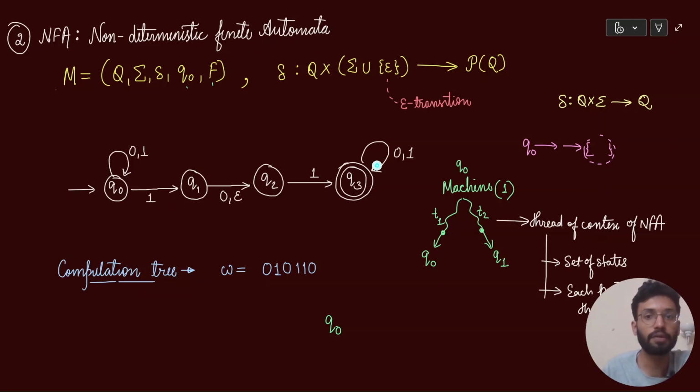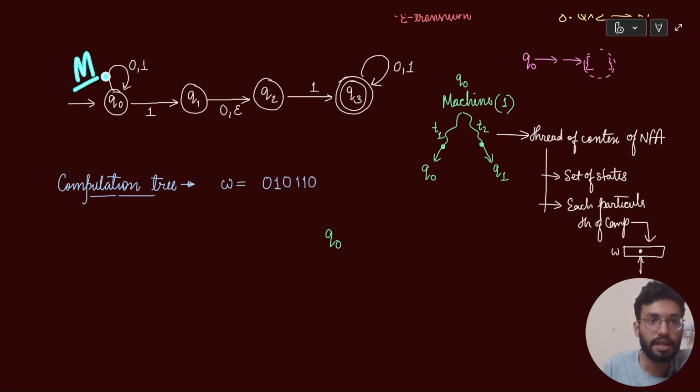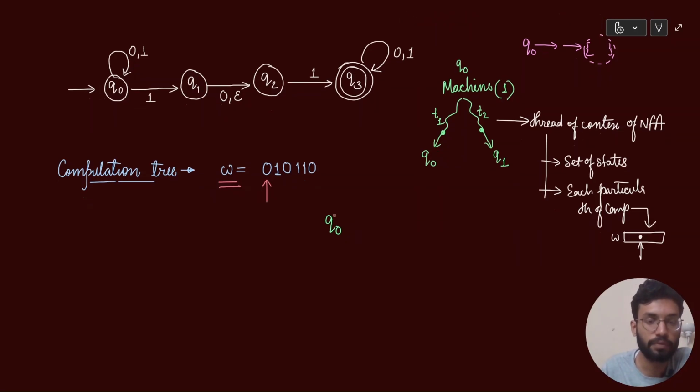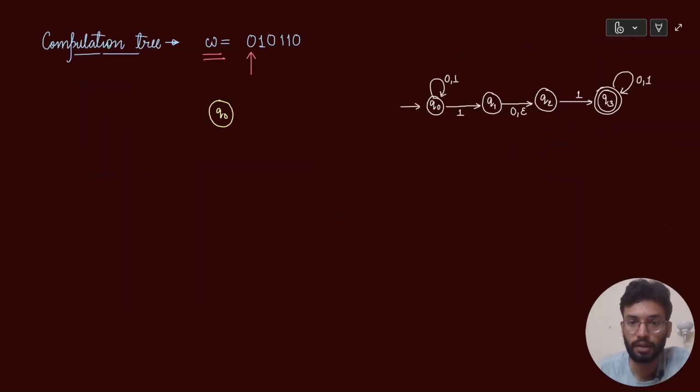So let's take an example to understand this further. This is my machine M, right? So this is my NFA M. W is 010110 given to me. अब इस W में this machine is going to compute. So we'll start at this particular point. This is my current pointer. मैं क्या करूंगा, 0 को as an input लूंगा. And whenever our machine is starting, obviously you know that machine will start from my state Q0. Now once you're at state Q0, so let me copy this NFA over here. Correct. So we'll start at our state Q0.